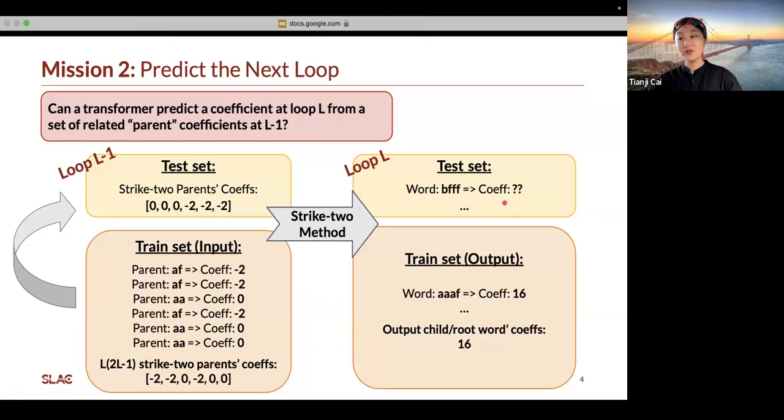At test time, the model is asked to predict the coefficient of the higher loop word given a list of its parent coefficients. We report high accuracy of around 98%. For more details and different variations of this task, please refer to our workshop paper and near future publication.